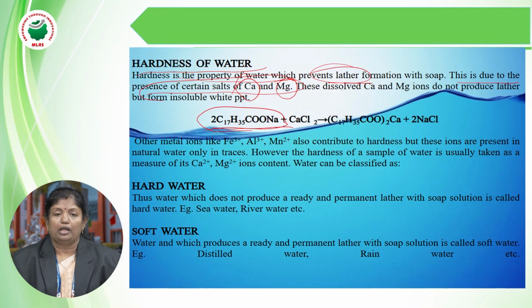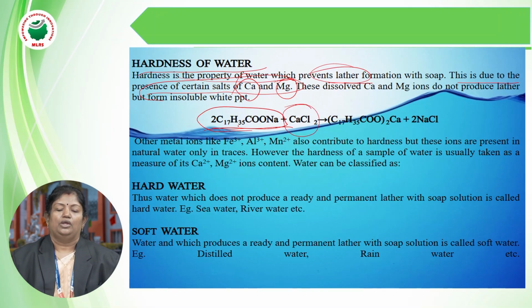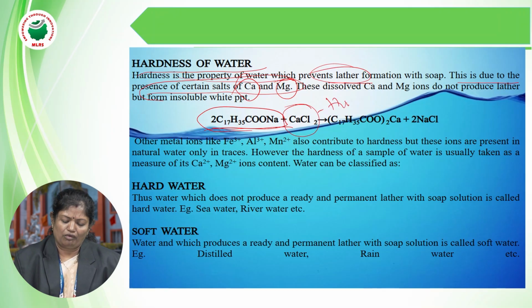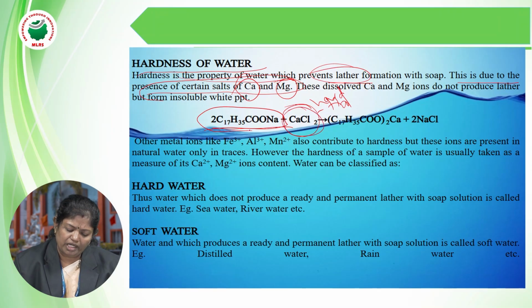Sodium stearate when treated with water. Suppose I consider this as hard water, because soft water is only H2O, but hard water has salts of calcium or magnesium. For example, calcium chloride present in the water makes it hard.